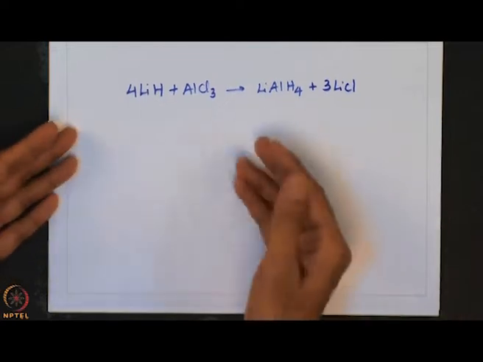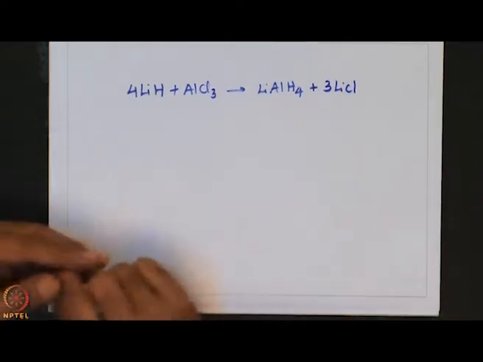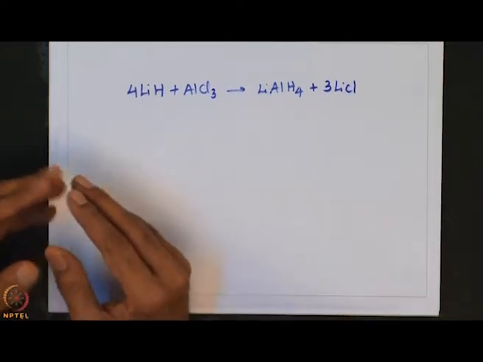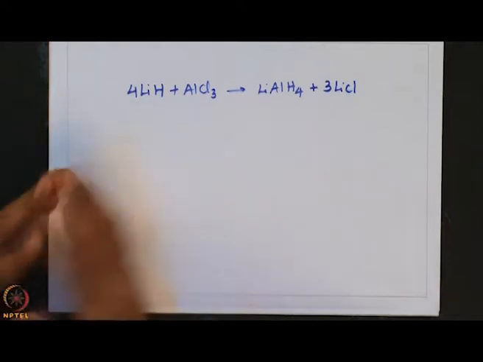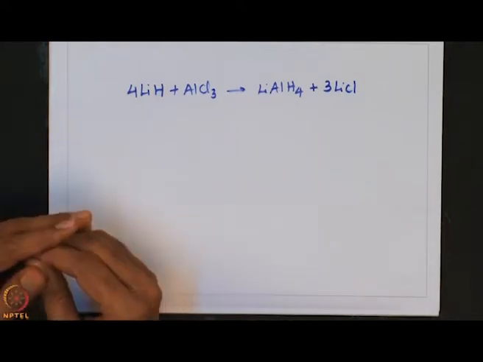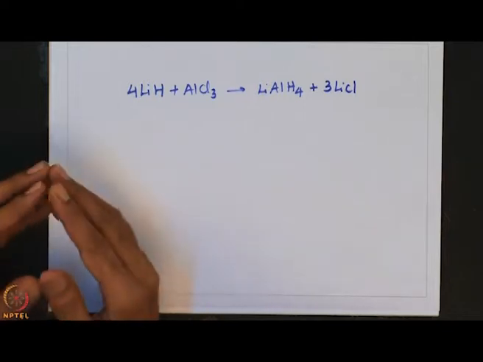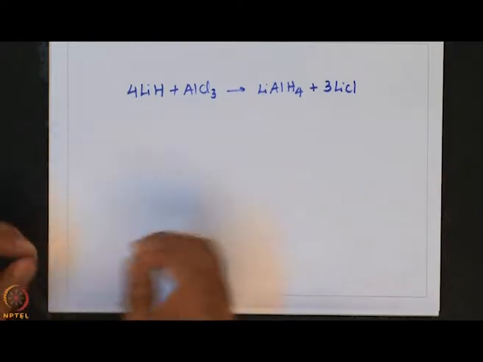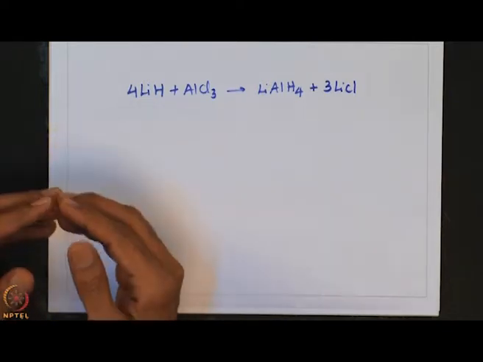Of course, already I showed you the utility of lithium aluminum hydride in main group chemistry. For example, when it is treated with tetrachlorosilane, it forms silane or tetrahydrosilane. Similarly, lithium aluminum hydride also can be used to make PH bonds from PCl bonds.